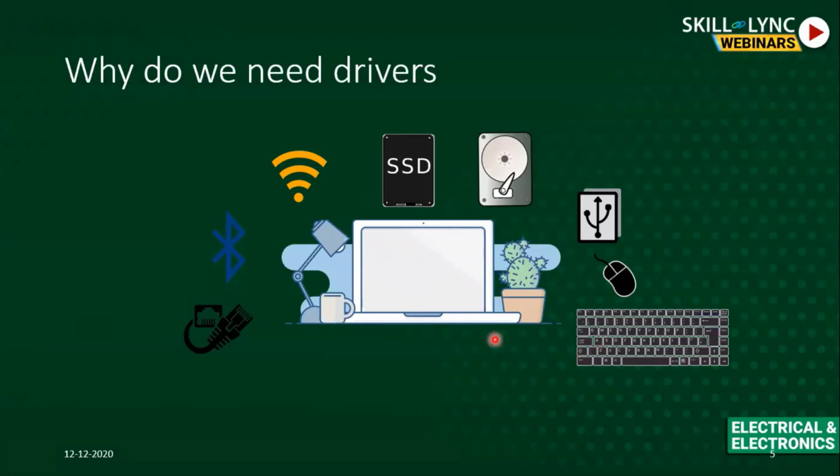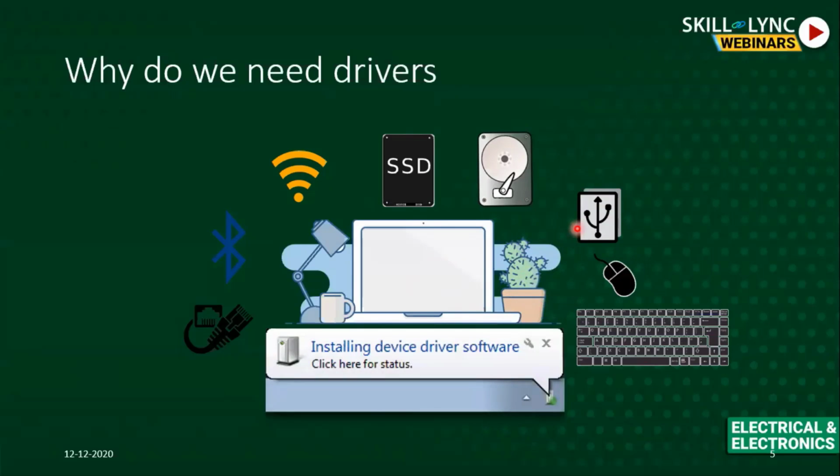Now, how will they communicate? How will this Intel processor communicate to, let's assume, a Samsung processor? They need some kind of interface or translator in between here also. What is that translator? It is this pop-up, which I think you might have seen many times. Whenever you insert a USB or any external device to your laptop or computer, you will see this pop-up saying installing device driver software. This device driver software is the bridge. It is the translator here.